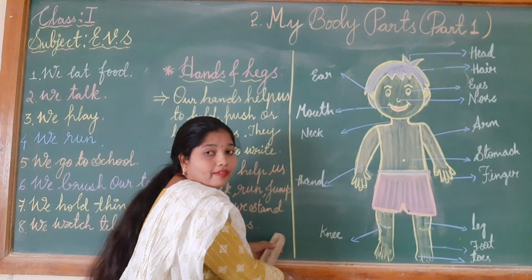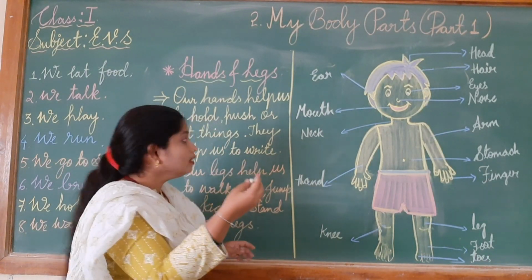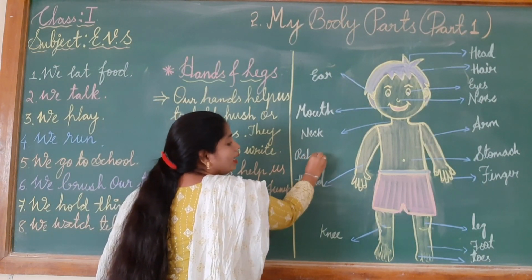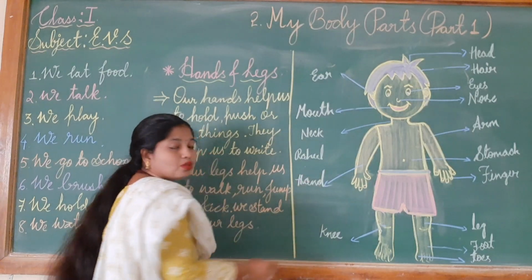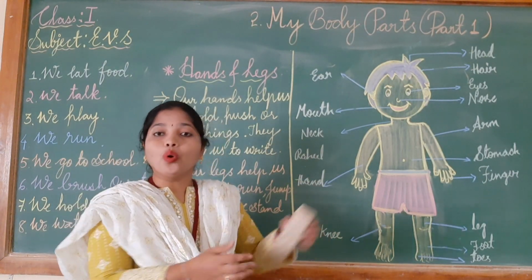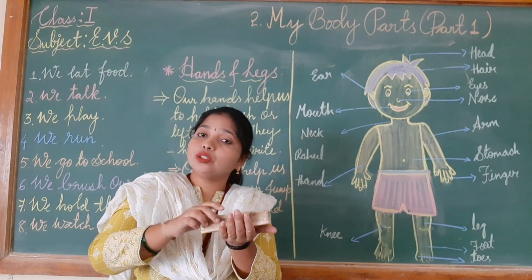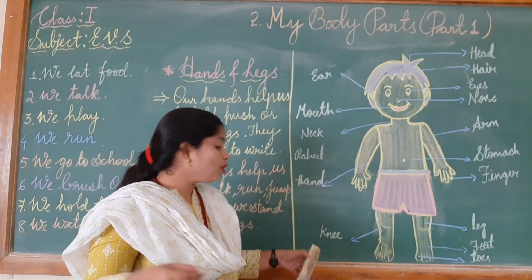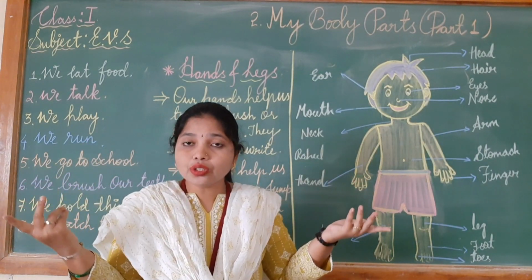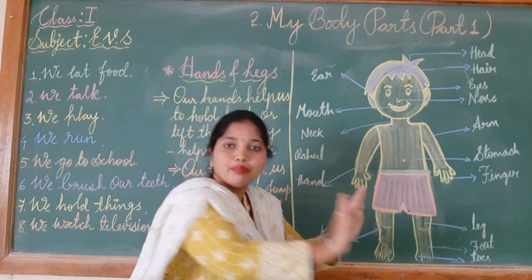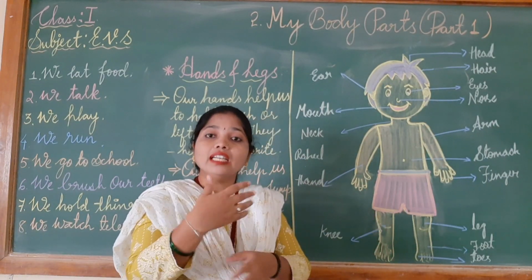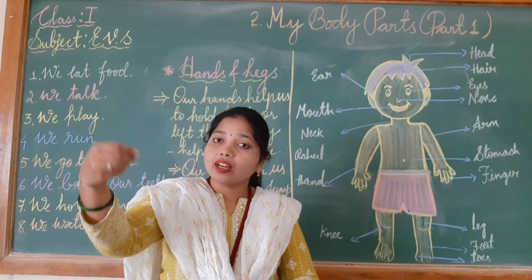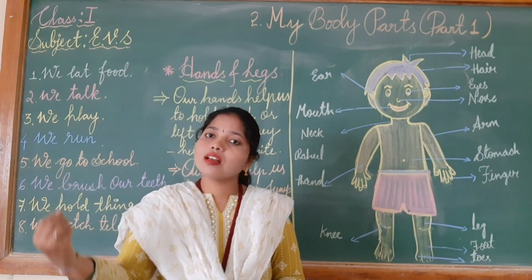If you do not have hands, can you write? Yes, children, I am writing here as Rahul. With the help of this hand only I am writing. So our hands help us to hold the things, to push, and to write. So with the help of these hands, what can we do? We can hold the things, we can push the things, and we can lift the things from one place to another place, and we can also write with the help of these hands.